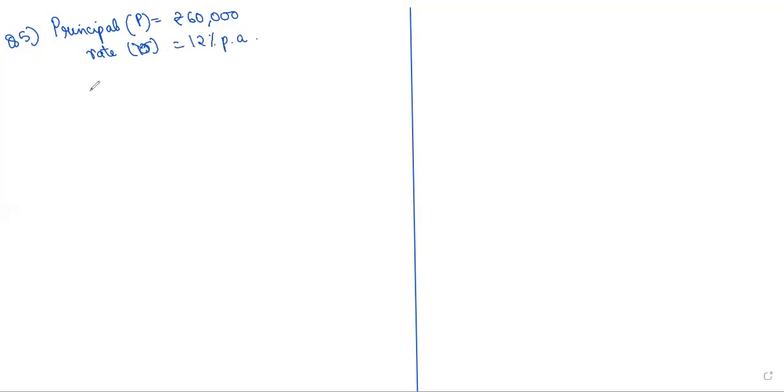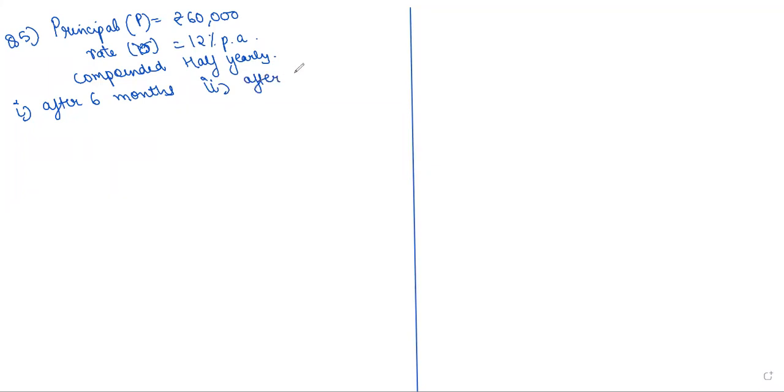What amount will he get? Compounded half yearly. So what amount he gets after 6 months? And second part is what amount he gets after 1 year?